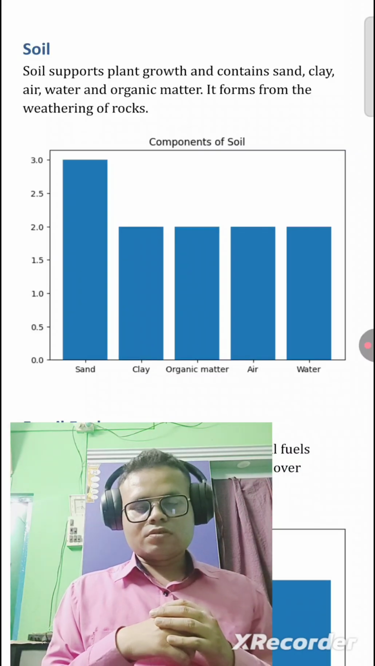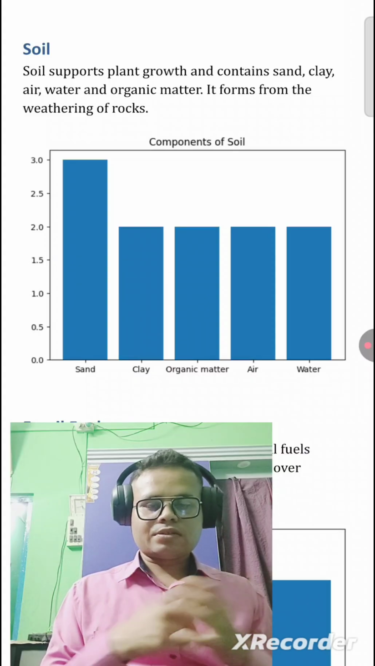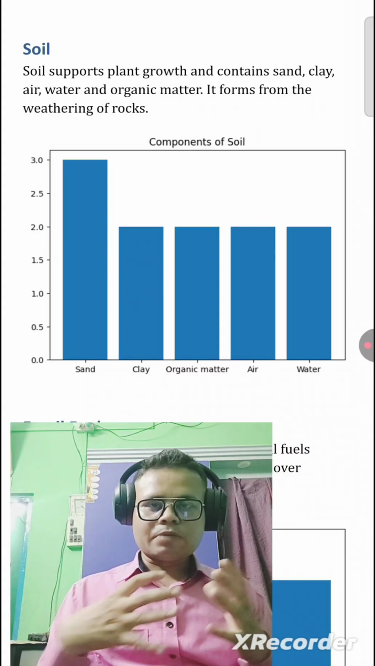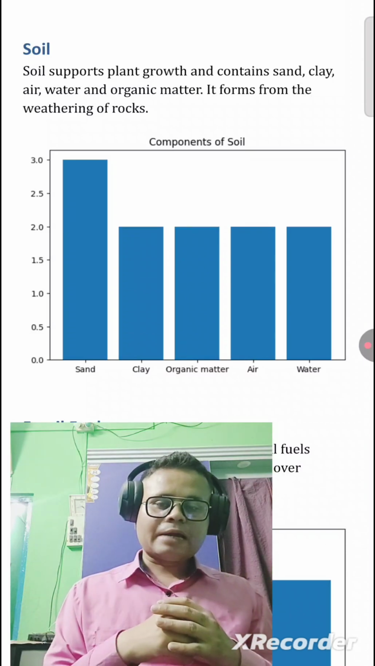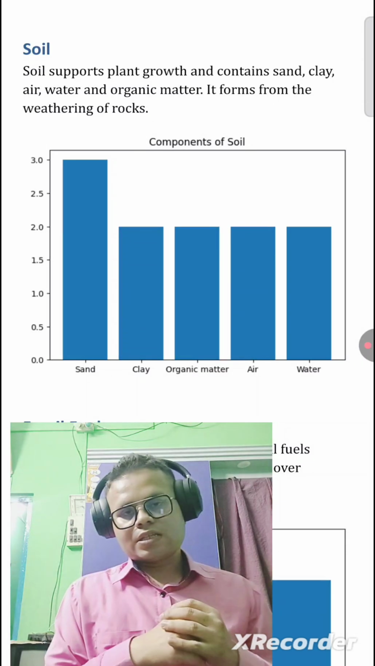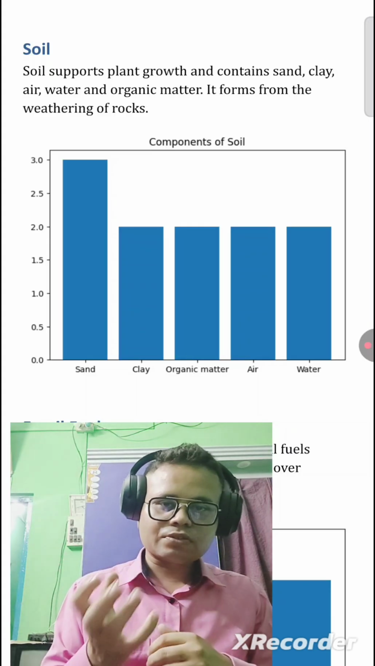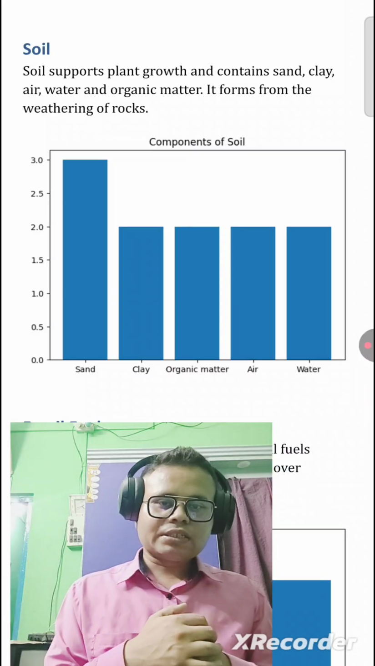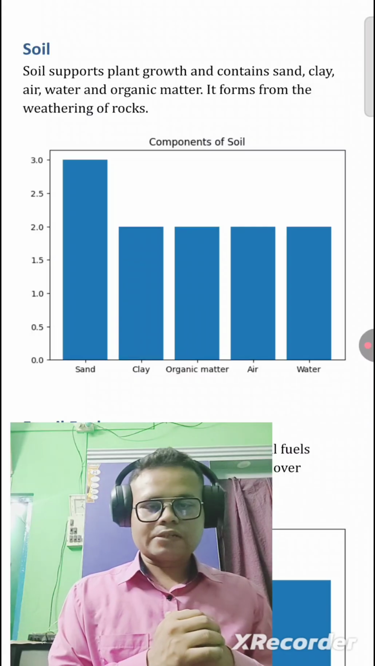The basic property of soil is enriching and supporting plant growth, as it contains micronutrients. According to the picture, you can see the components of the soil: sand, clay, organic matter, air and water.